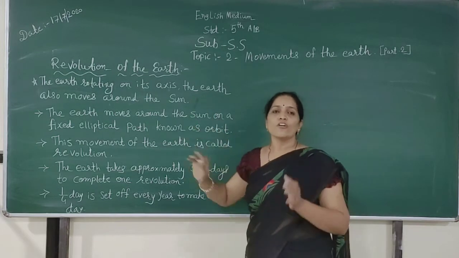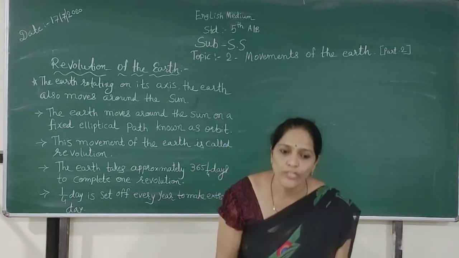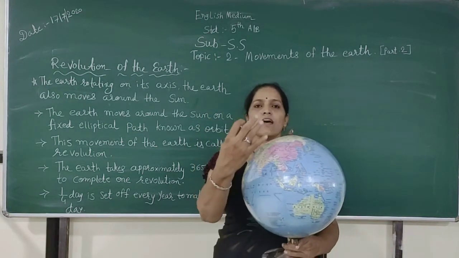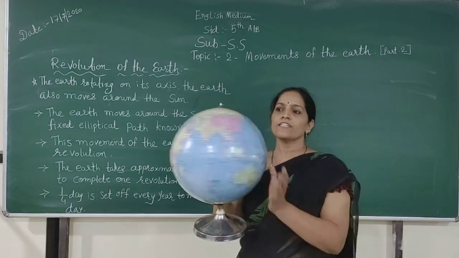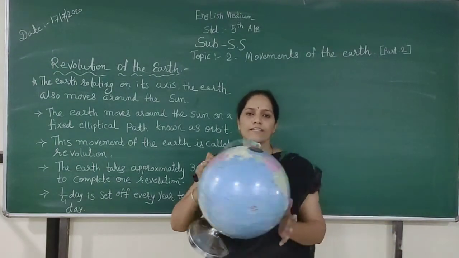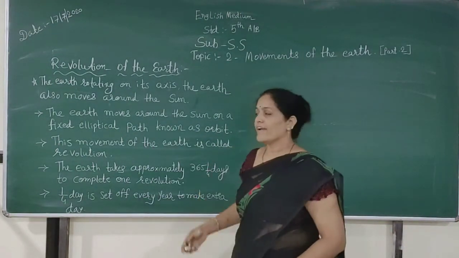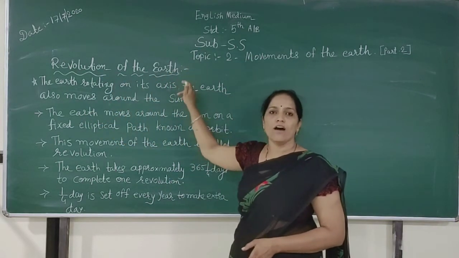Our earth not only rotates on its axis, but it also moves around the sun. It is called revolution of the earth.